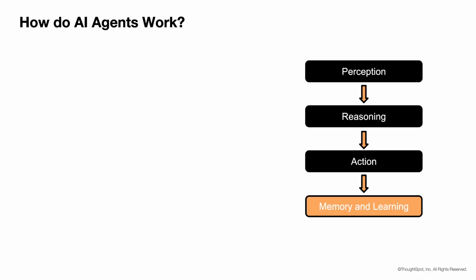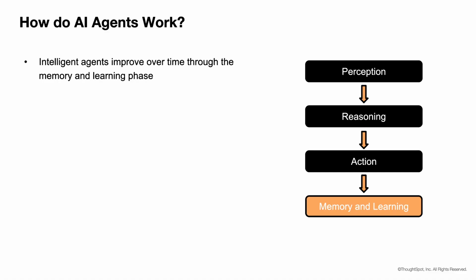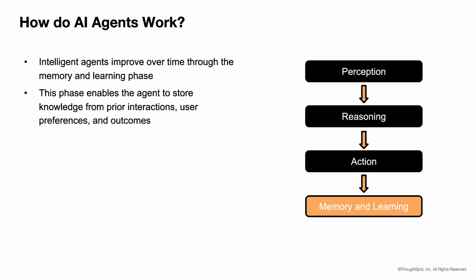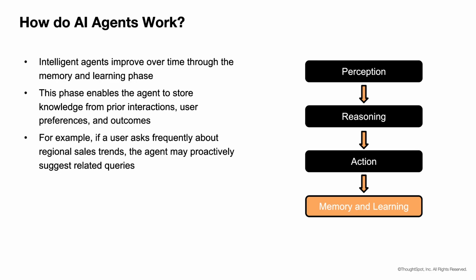Lastly, let's move on to the memory and learning phase. Intelligent agents improve over time through the memory and learning phase. This phase enables the agent to store knowledge from prior interactions, user preferences, and outcomes. With this contextual memory, the agent becomes increasingly helpful and efficient. For example, if a user frequently asks about regional sales trends, the agent may proactively suggest related queries or prioritize that data in future responses.